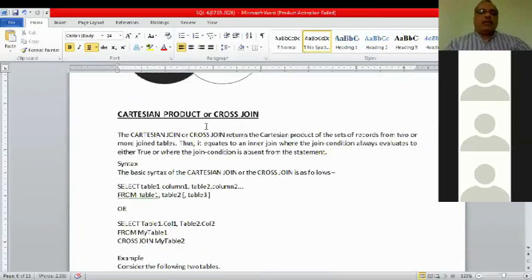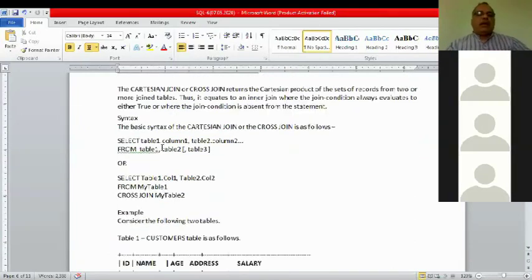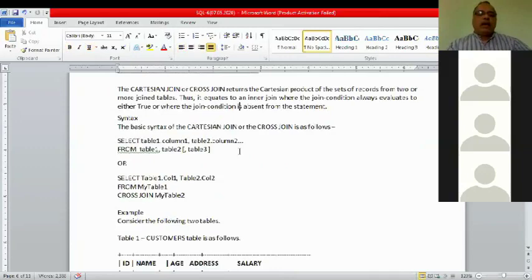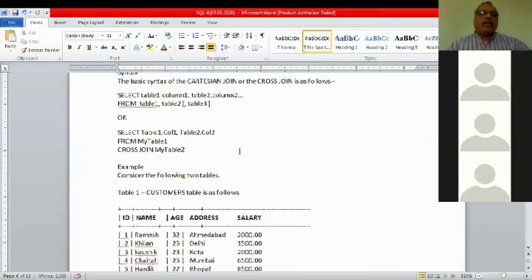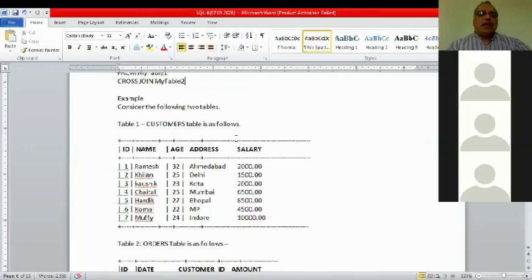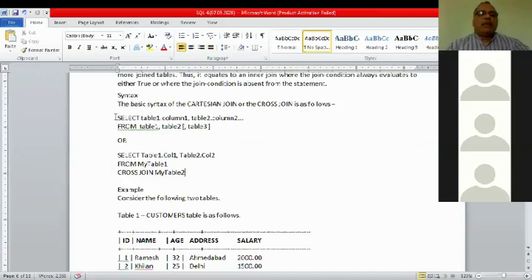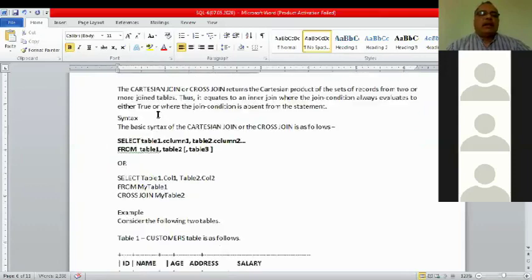Now Cartesian product. This is a very, very common question. Cartesian product is often called cross join, and it is most simple. No logic, nothing. Just join two tables. The syntax is this: select table 1 dot column 1, table 2 dot column 2 from table 1 comma table 2. Maybe this is something new to you.